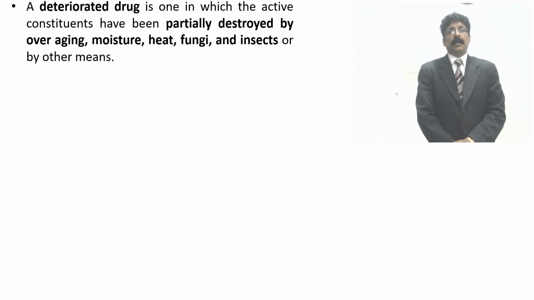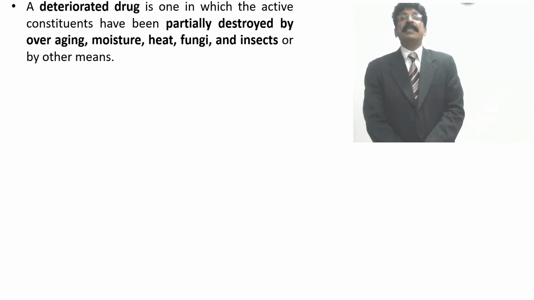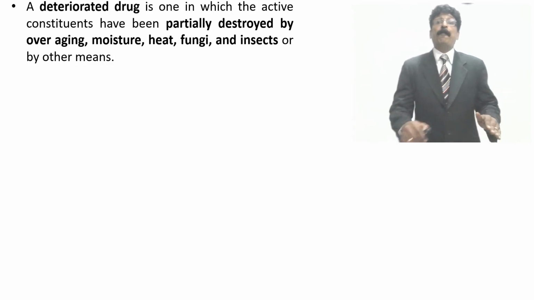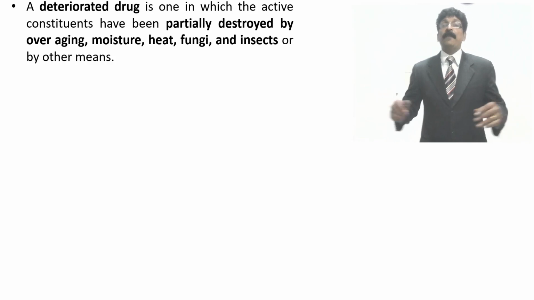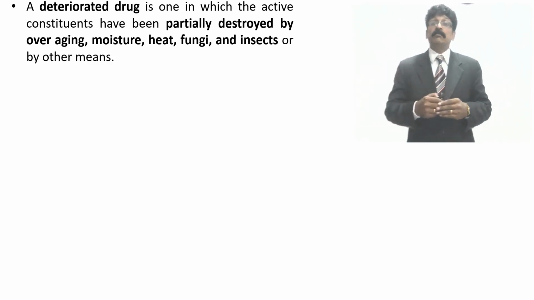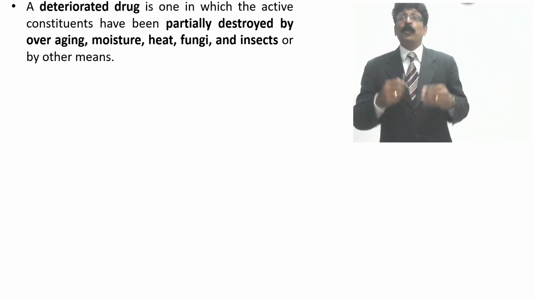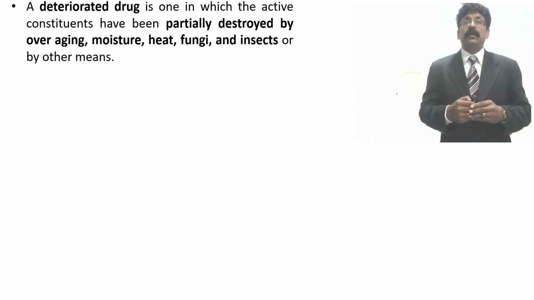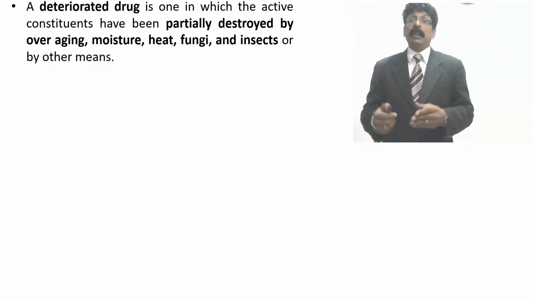A deteriorated drug is one in which the active constituent has been partially destroyed by aging, keeping for a long time, due to the presence of moisture, growth of microorganisms or molds, due to heat, due to fungal growth, and due to insects or any other means, pests also.